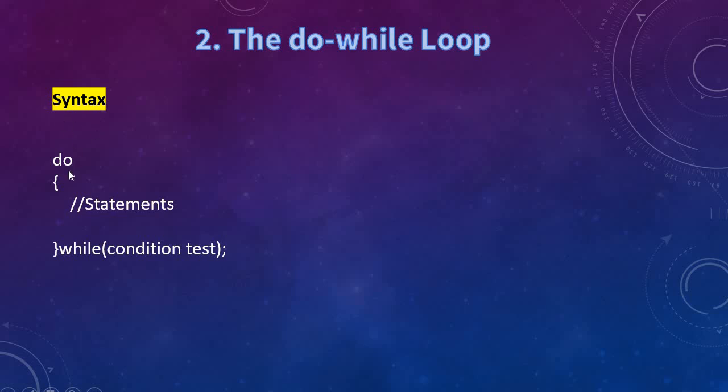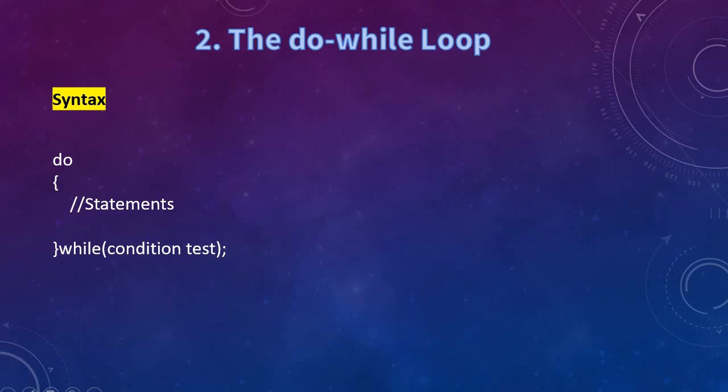So the control will get into do. On saying this do, it will understand, okay, this is a do while loop, and then get into the curly bracket. It will execute all the statements at least once. After that, only it will check for the condition in the while. Only if the condition is true, again it will go to the do, or else it will quit as of now. So whether the condition is true or false, all the statements inside the do while loop will get executed